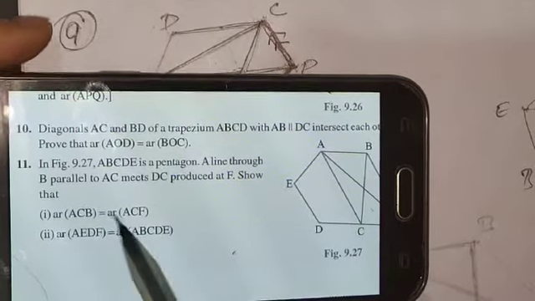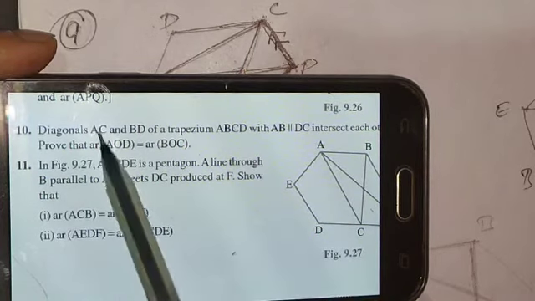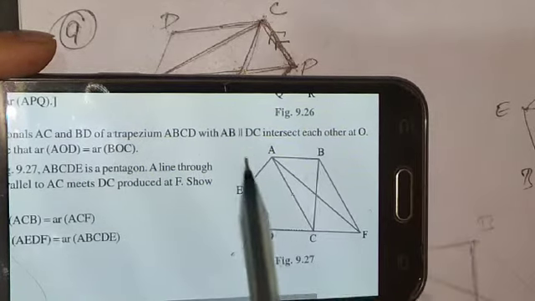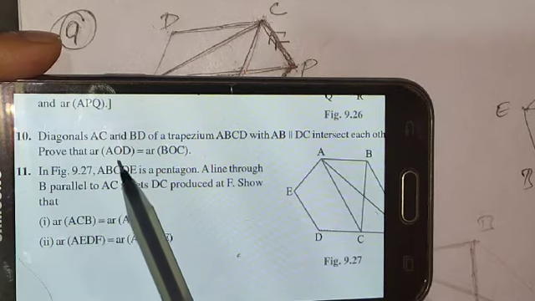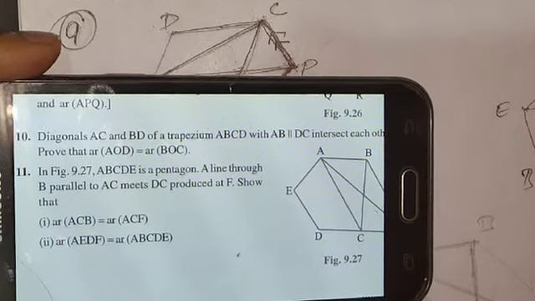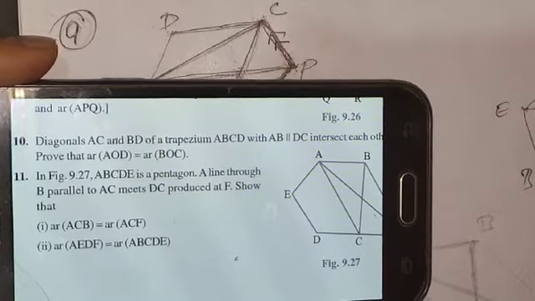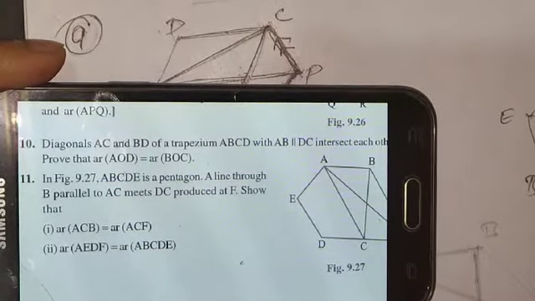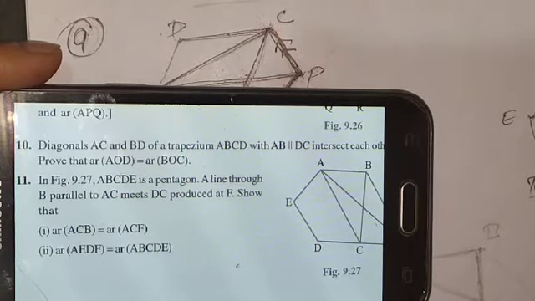Okay, let us now discuss question number 10. Diagonals AC and BD of a trapezium ABCD, with AB parallel to DC, intersect each other at O. It means the diagonals are intersecting each other at O. Now the question is asking us to prove that the area of triangle AOD is equal to the area of triangle BOC. It is the same thing we did in the previous question, question number 9. So I am going to explain the solution of this question with the help of the diagram. Let us move on now.